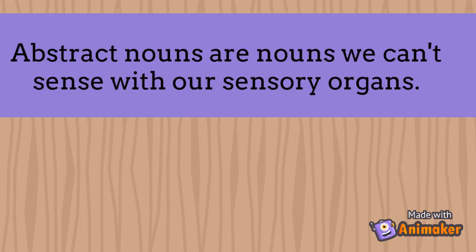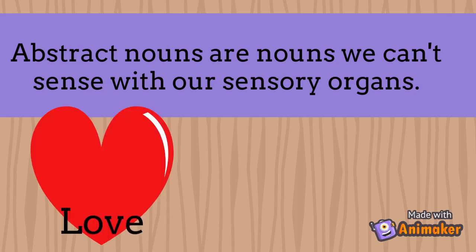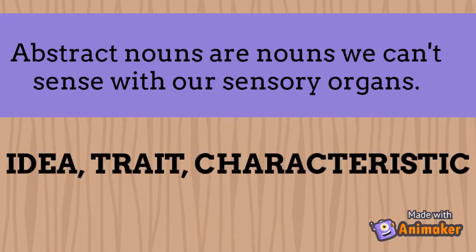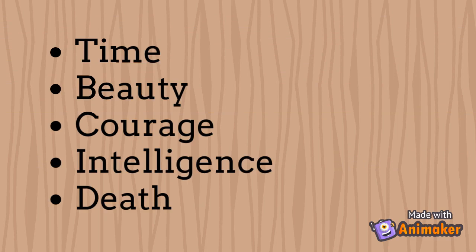Abstract nouns are nouns that we can't sense with our sensory organs. Take the word love, for example. We can't see love, we can't touch it, or we can't hear it, but we can feel it. Abstract nouns mostly are ideas, traits, or characteristics. Here are a few more examples of abstract nouns.